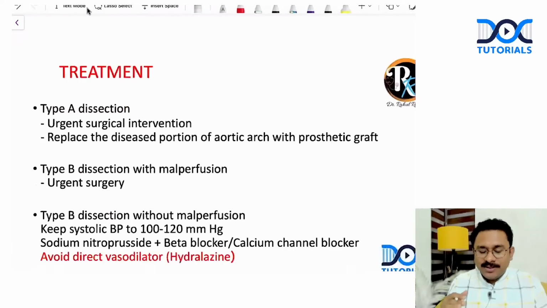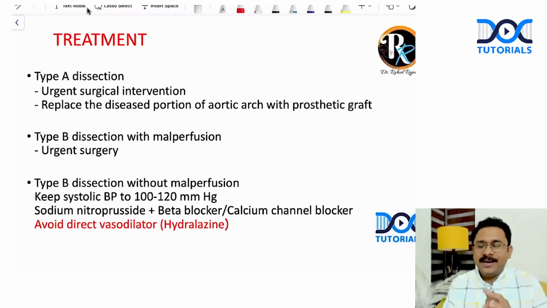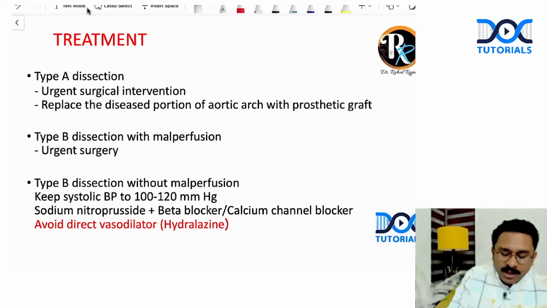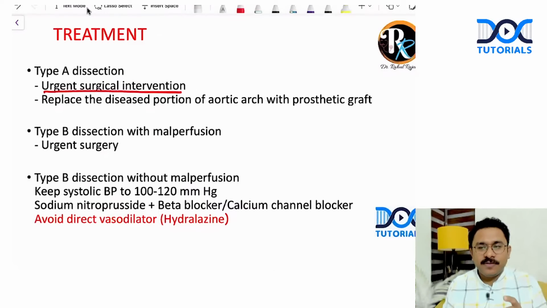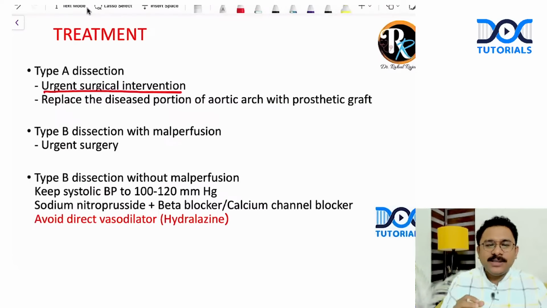Now when it comes to the treatment, if it is type A dissection, no doubt about it, we have to go for urgent surgical intervention, wherein you will replace the diseased portion of the aortic arch with a prosthetic graft. No doubt about it. Now in type B dissection, we will go for a surgical intervention only in one scenario.